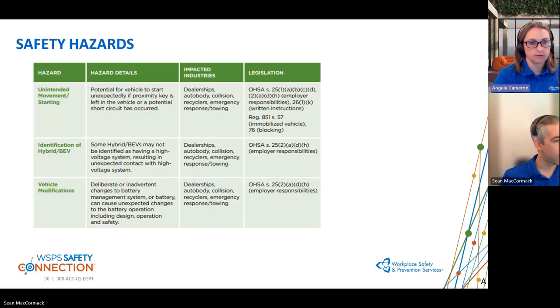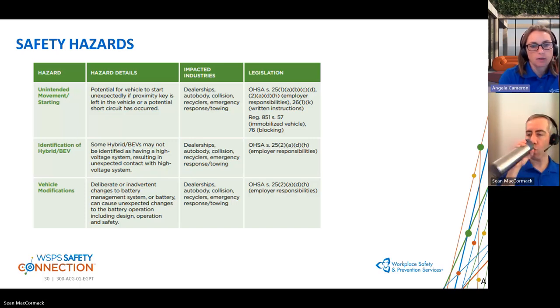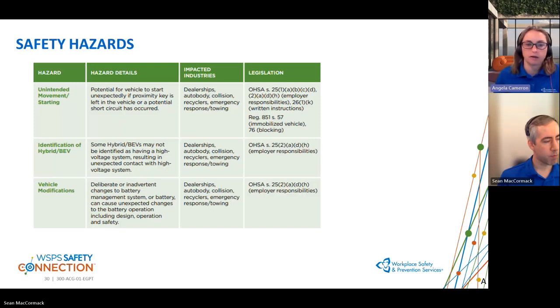Okay, moving on into some safety hazards. So once again, the risk of these hazards being present really will depend upon the state of the vehicle and the age of the vehicle. So unintended movement or starting, there's a potential for the vehicle to start and unexpectedly move if the proximity key is left in the vehicle. And this could also happen if there is a short circuit. So once again, the risk of this happening when a vehicle is in good repair is quite low, but depending on the state of the vehicle and the condition and the tasks that are being done, it could be a hazard.